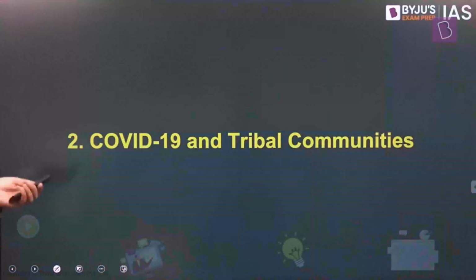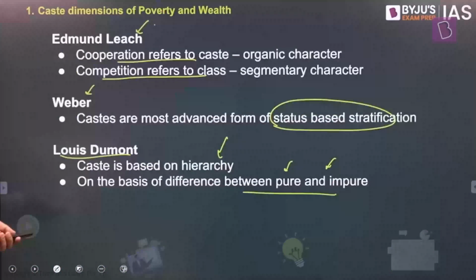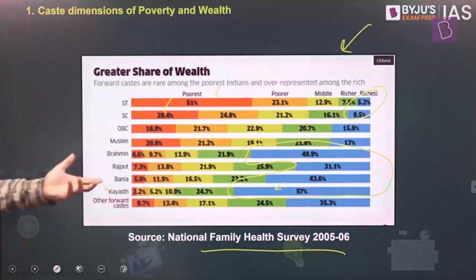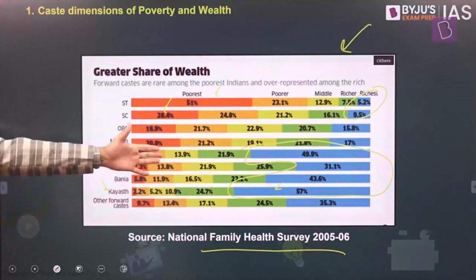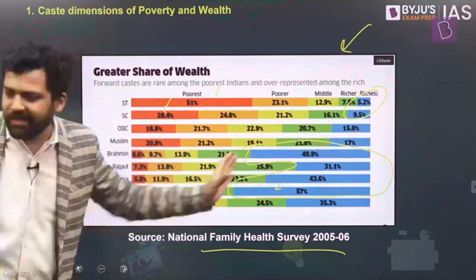Earlier, you had a question: do you really believe upper caste had good accumulation of wealth? I'm not believing anything, and it's not about belief, it's about data. So look at the data point here, and what does the data say? You will find that among those from the upper caste communities, the blue parts that you see basically reflect the richest section. So among the upper caste communities, there is a significantly large proportion of people who are rich.